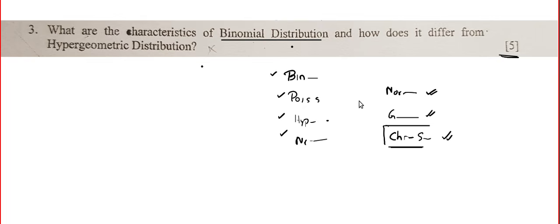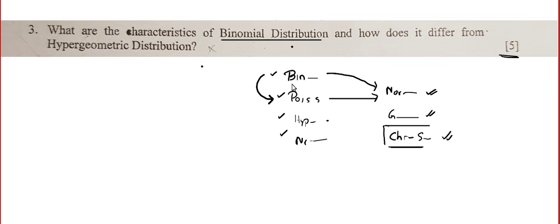Remember, binomial problems can be approximated into normal. Poisson problems can be approximated into normal. And binomial problems can be approximated into Poisson.